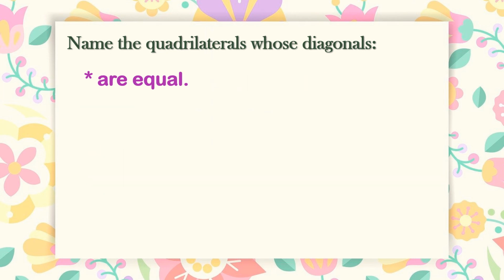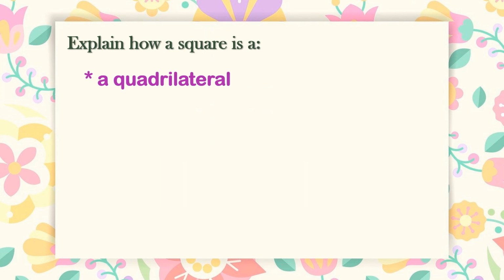Next, name the quadrilaterals whose diagonals are equal. And the correct answer is, yes, you guessed it right, they are square and rectangle. Very good, well done.